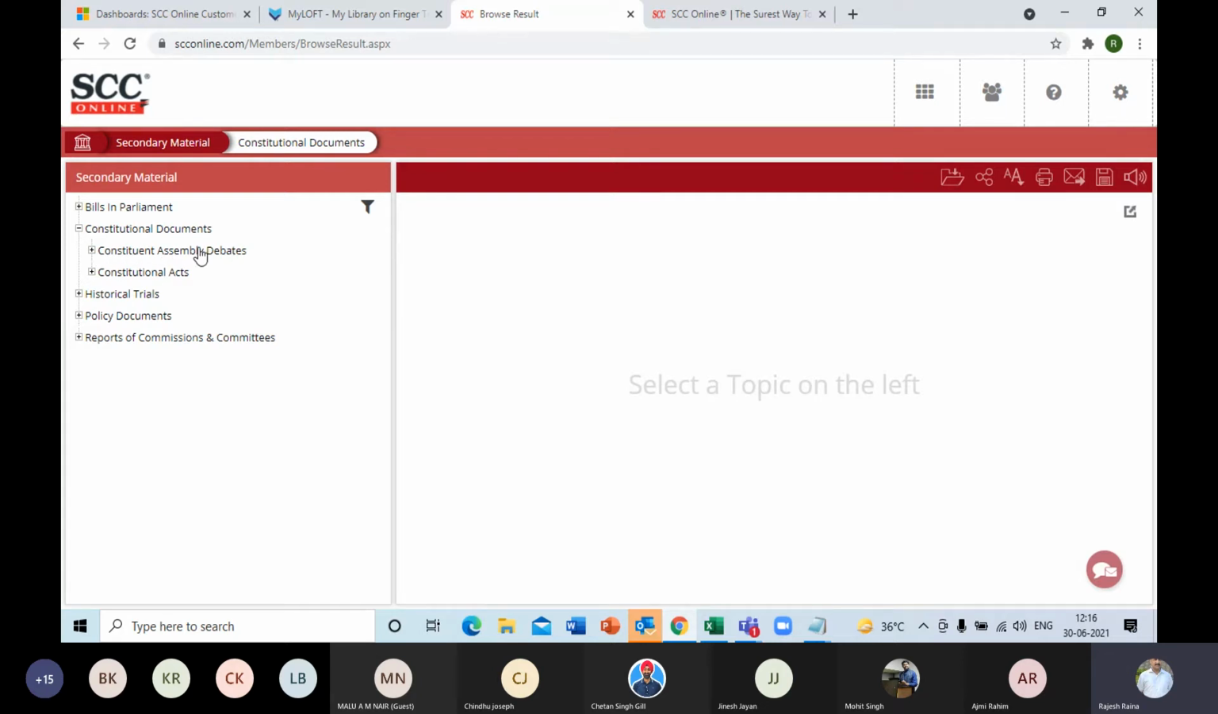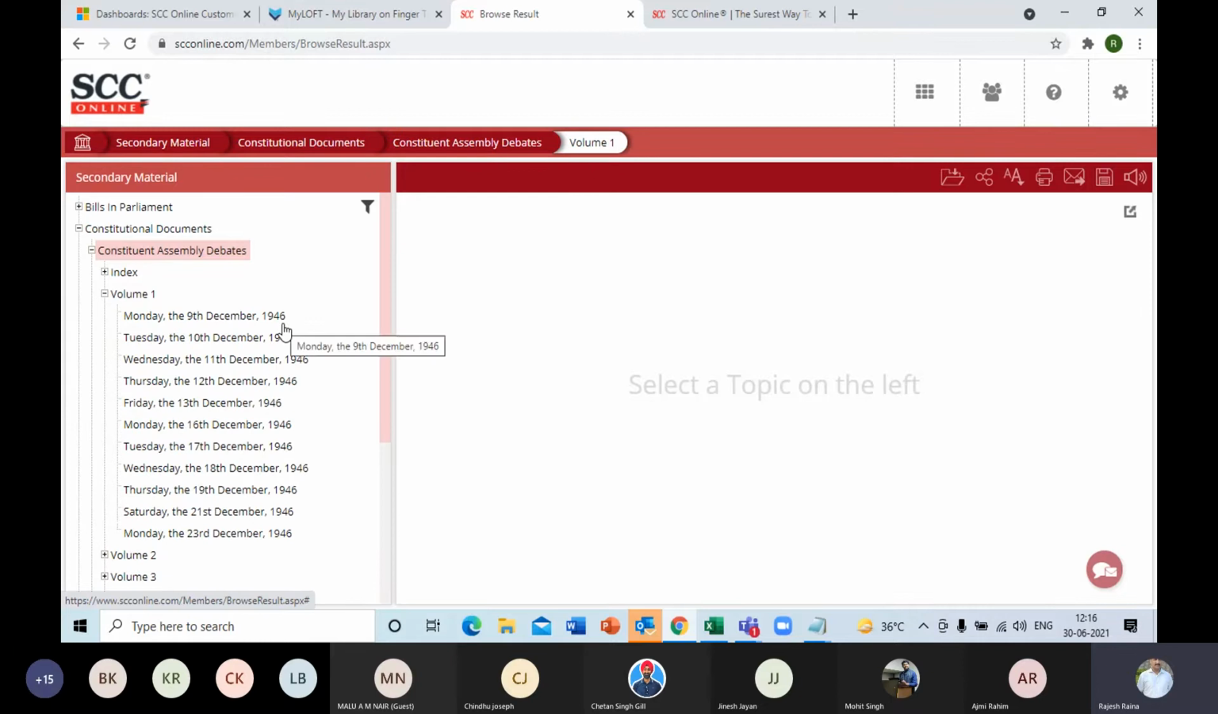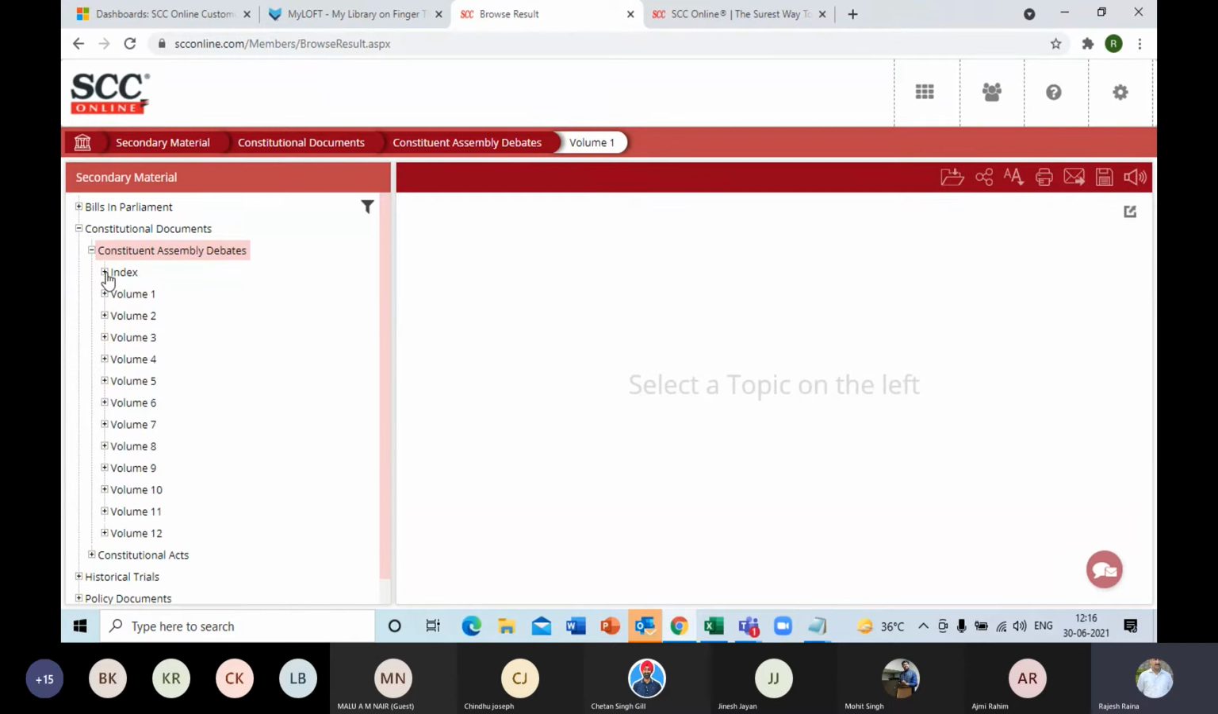And not only that, you also get to see the index of the Constituent Assembly debates, volume 1 to 12. All the entire volumes are there, beginning from 1946. Date wise, you can see what all was discussed there in the assembly. And of course, in the index, you get to see the